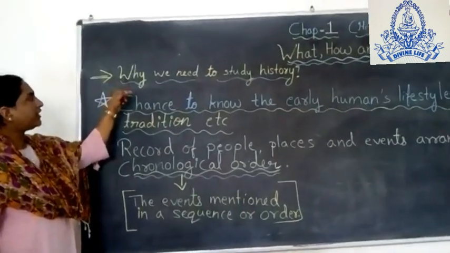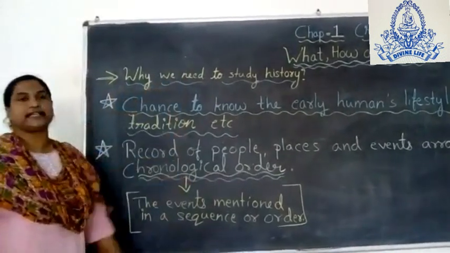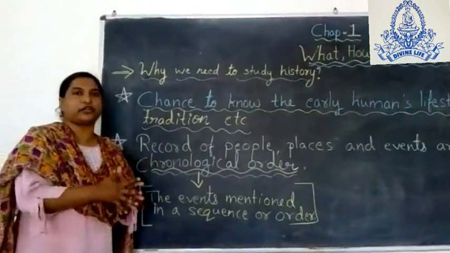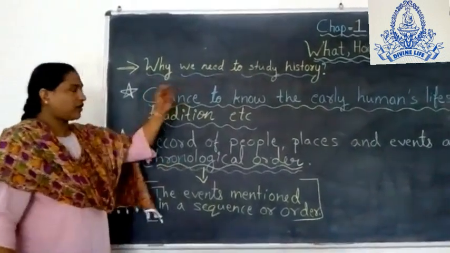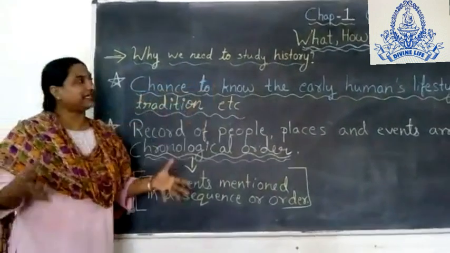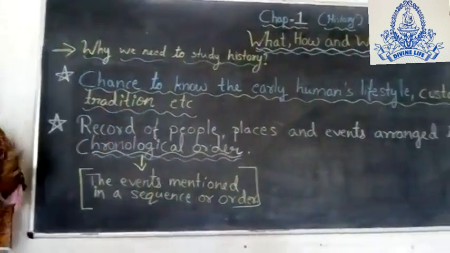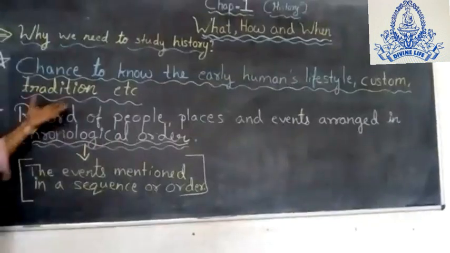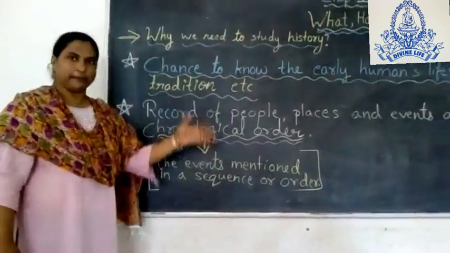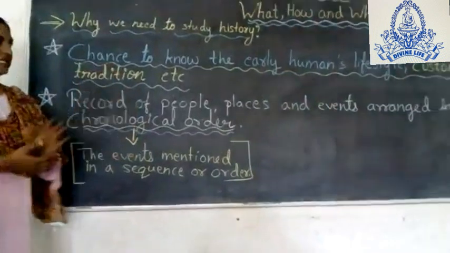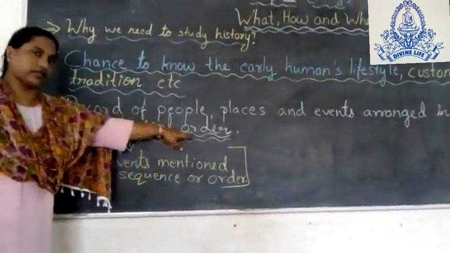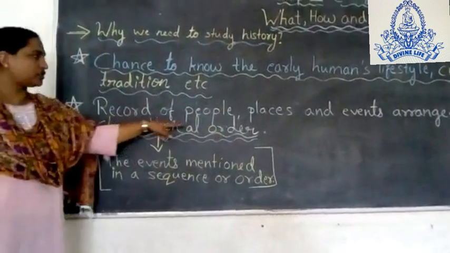The next point is why we need to study history. That means why history is so important to understand. Because history gives us the chance to know early humans' lifestyle, customs, traditions, etc. Also it keeps the record of people, events and places arranged in chronological order. Now what is chronological order?